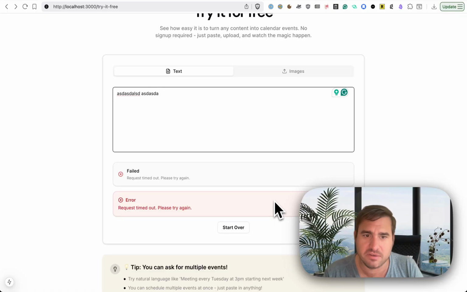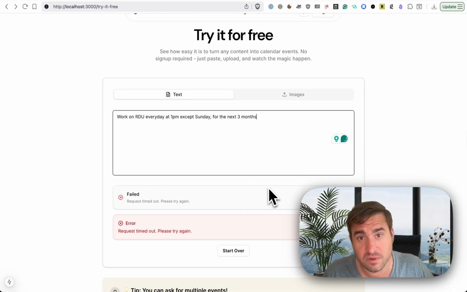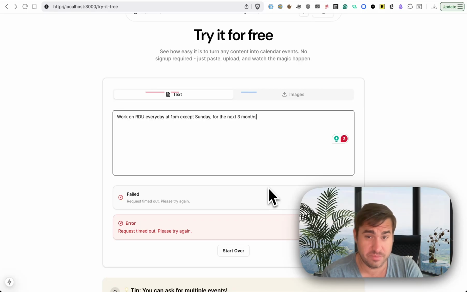Plus, I think that'll make it nicer for the user because it'll actually say, "Hey, this is going to take a little while. Be patient. We're making this crazy complicated event." Maybe have a nice title like "Creating work on RDU event." Have a nice message for the user. I don't know, or maybe just ChatGPT-5 is too slow. I need to figure out how to make this work because this is crazy. It's going so slow, taking literally minutes.